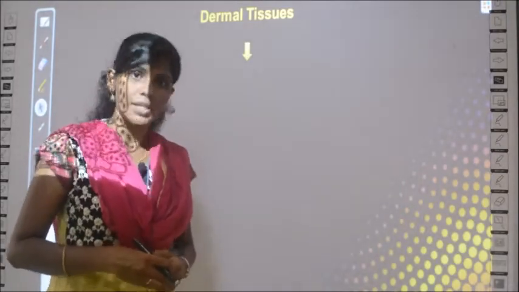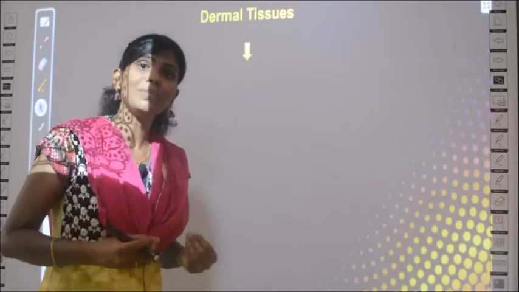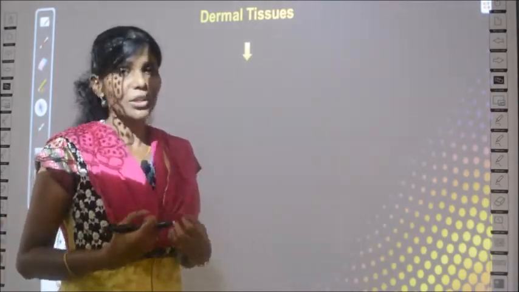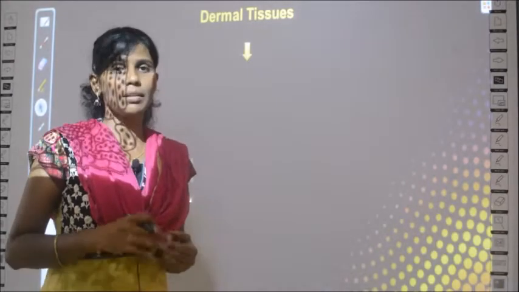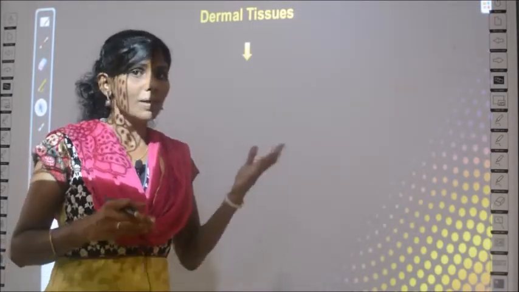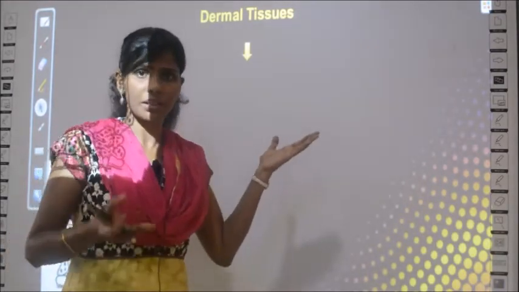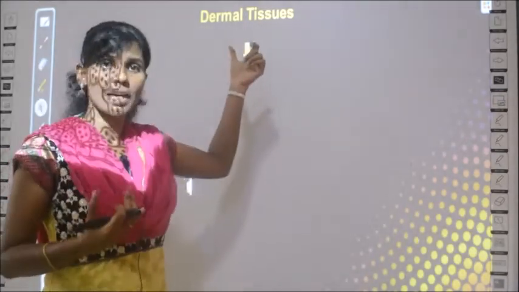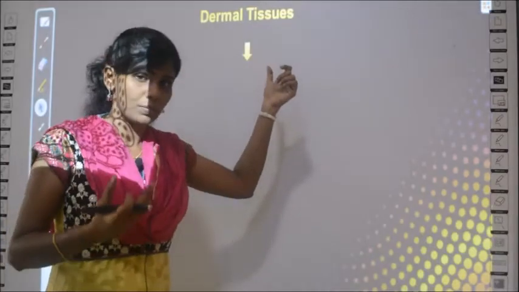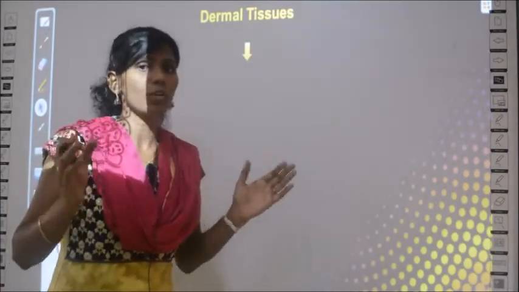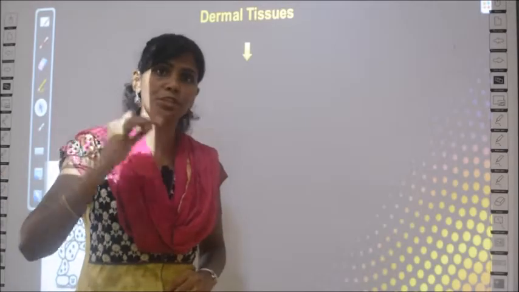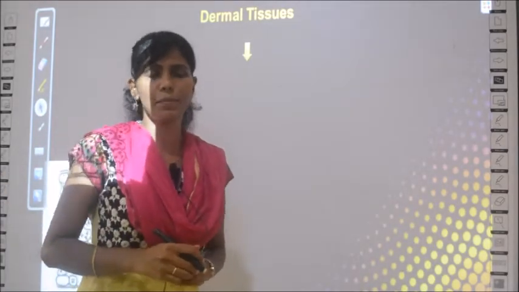Logy means to study, right? So dermatology means study about skin, and a dermatologist is a doctor who treats skin related problems. Okay, but this is botany, right? We are studying botany, about the plants, and what dermis has to do with botany, which means the outer layer of the plant tissue. The outermost layer of the plant tissue is also called dermal tissue.